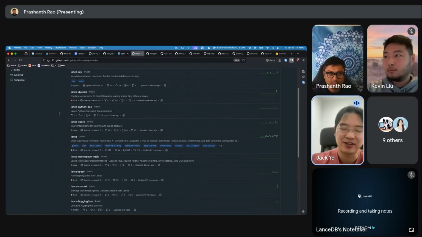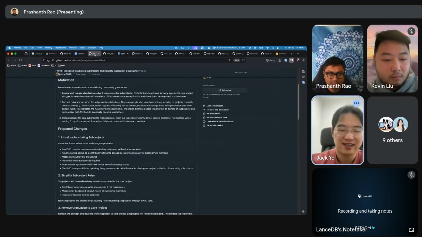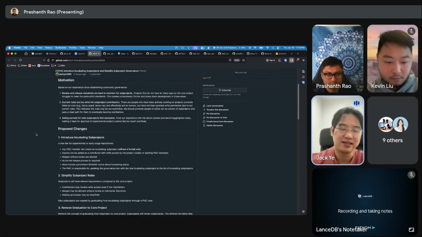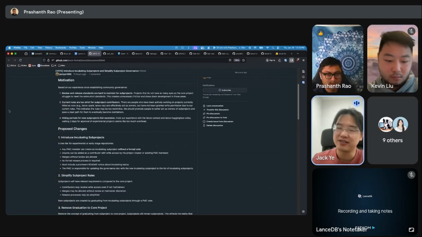I think just by the nature of there being much fewer people working on those projects. So this is just trying to say that Lance is the only core project, and the other ones will remain as sub-projects, and they will have a bit fewer requirements when doing the releases and when having contributors that can have write access, all those kinds of things.